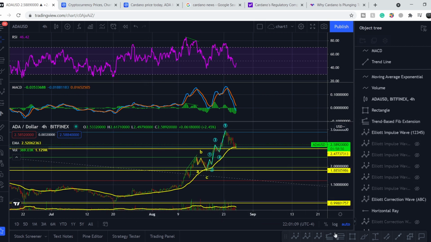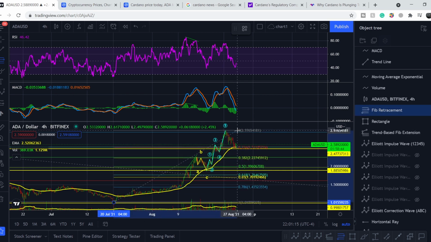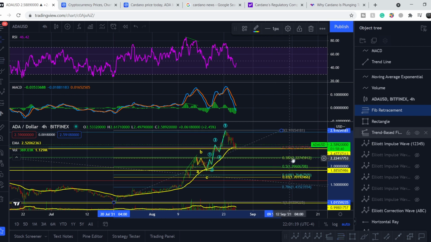And let me show you this. I pull the Fibonacci retracement tool from this bottom, from the level of around $1, to this top. It is around the $3 mark. And what do we have here? We also have very good confluence levels.